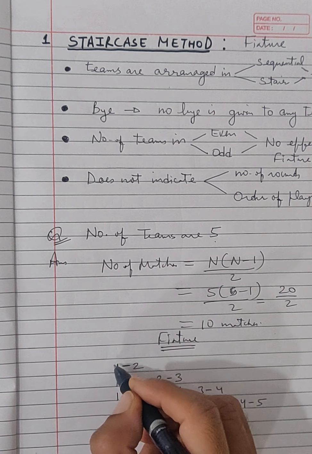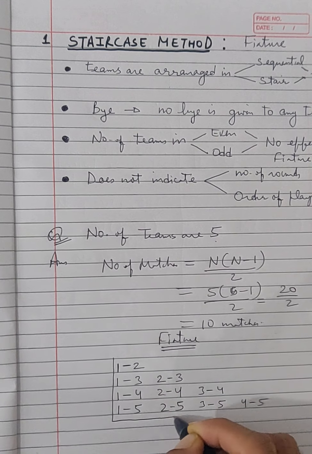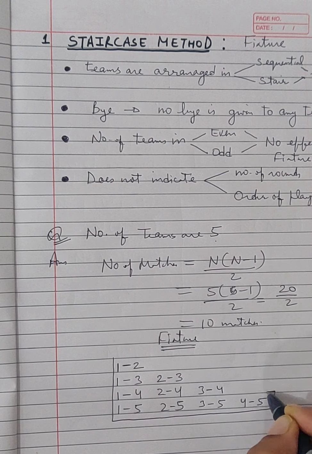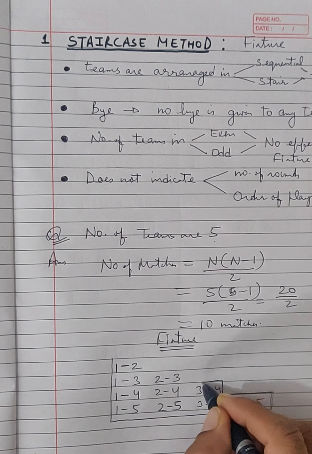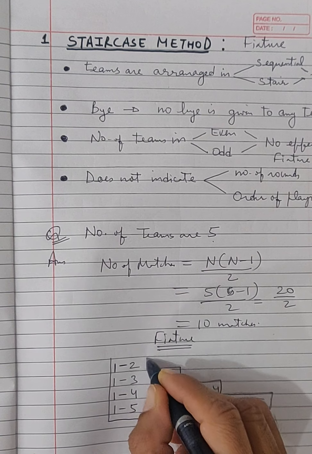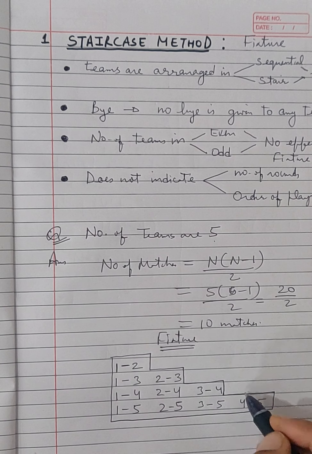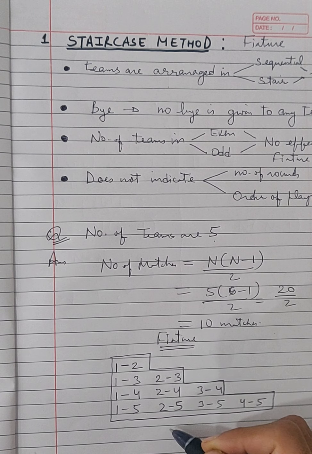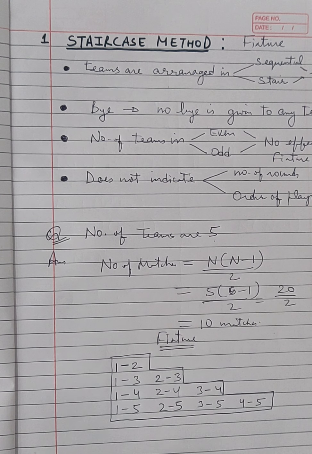So now you can understand why it is named a staircase method with this diagram. So steps are there, so that is why this fixture has been called the staircase method.